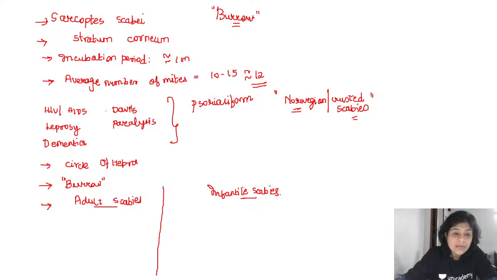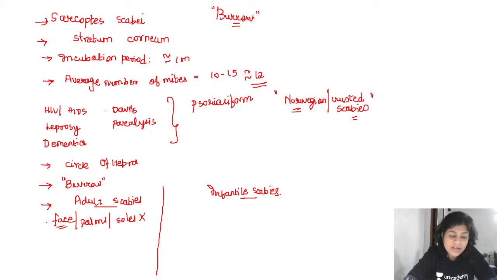Okay, now see what the difference is, that in adult scabies, the face, the palms, and the soles are not involved. Why is the face not involved? Because the face has sebum, and sebum is not something that helps the scabies mite.